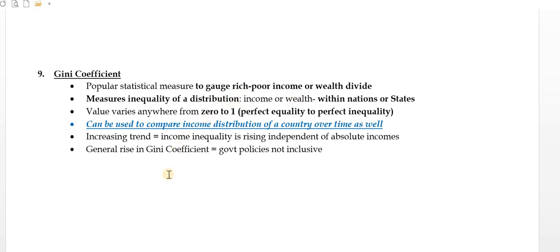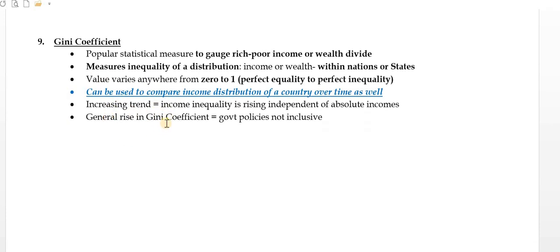So India will be somewhere between 0.5 and 0.6, this kind of figure is provided by the Gini coefficient. Most of the Nordic countries will be very low, close to 0 if possible. It can be used to compare the income distribution of a country over time as well. If India did something in the 1940s and now in the new century, they can be compared and will tell the gap over time. The increasing trend: income inequality is rising independent of absolute incomes. This is the trend of the Gini coefficient.